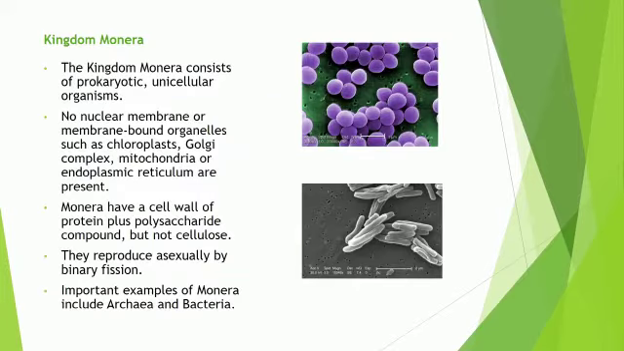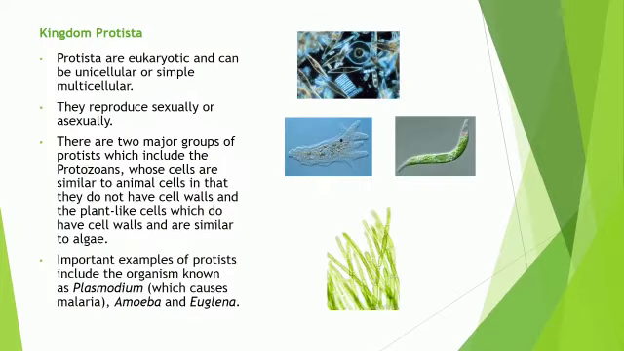Now let's understand Kingdom Monera. These consist of prokaryotic and unicellular organisms. No nuclear membrane or membrane-bound organelles are present. They have a cell wall, but it is not made up of cellulose. It is made up of a polysaccharide compound, and they reproduce asexually. The main examples are archaea and bacteria.